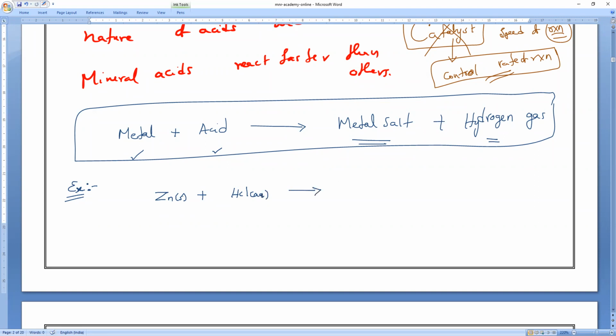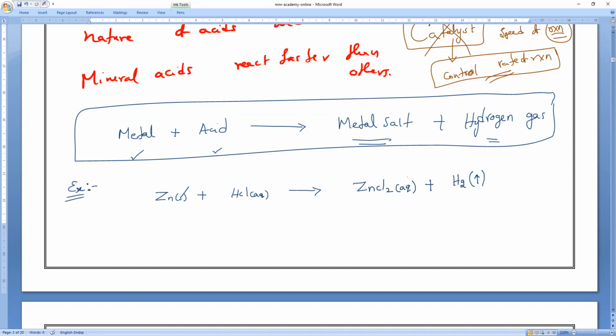What salt will come, guys? Zinc is reacting with HCl. Zinc chloride. Very good. So it will form zinc chloride. What is the state of zinc chloride? That is also aqueous. And plus we are going to get hydrogen gas. So gas I can represent with an arrow. Is it okay? Understood?